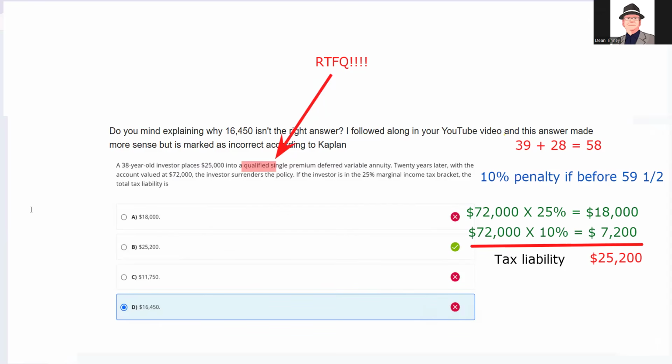Remember, inch by inch, your exam is a cinch. Yard by yard, your exam is hard. Or as I should say, inch by inch, variable annuities are a cinch, right?